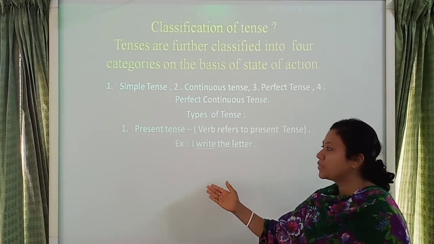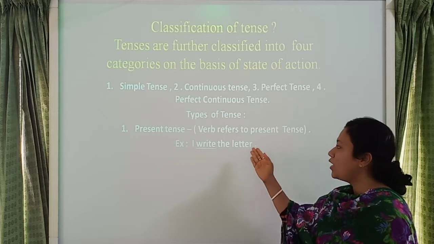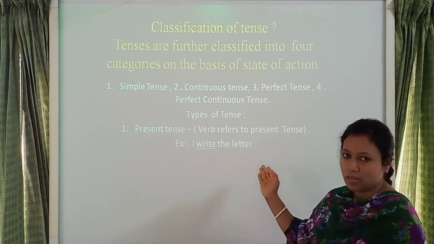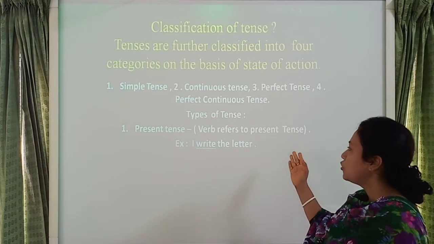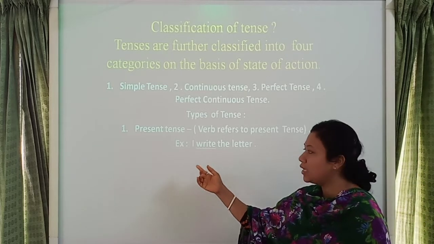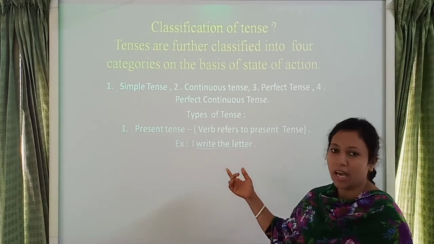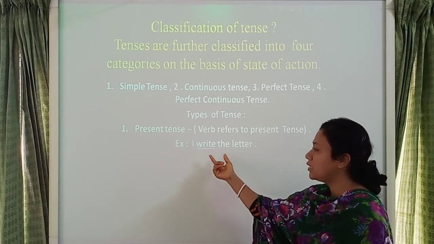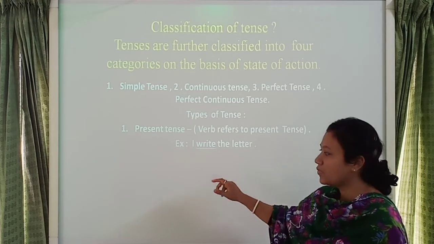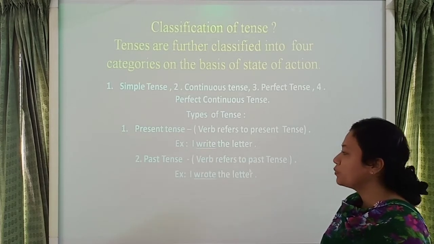Look at here, student. Number 1, present tense. Verb refers to present tense. Here I give an example. I write the letter. Here write indicates the present tense. Then number 2 is past tense.